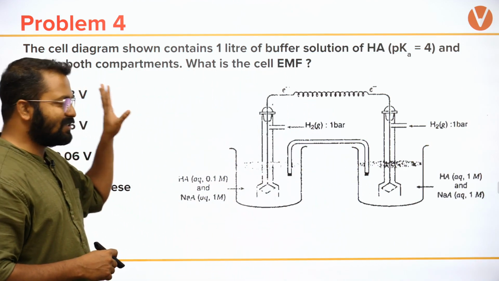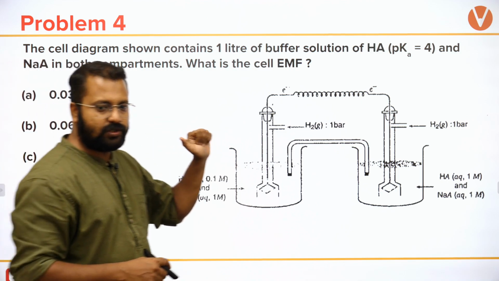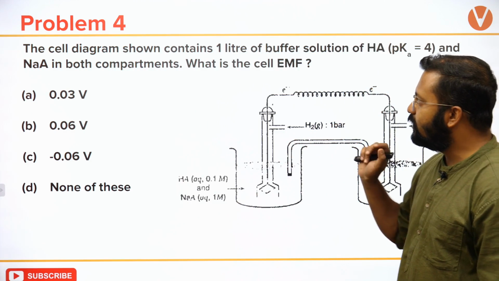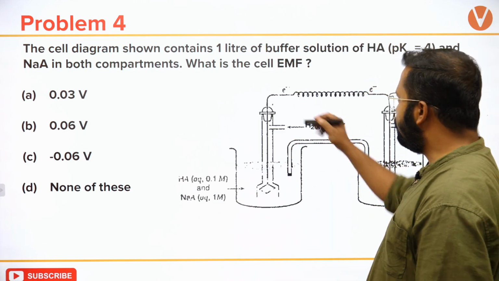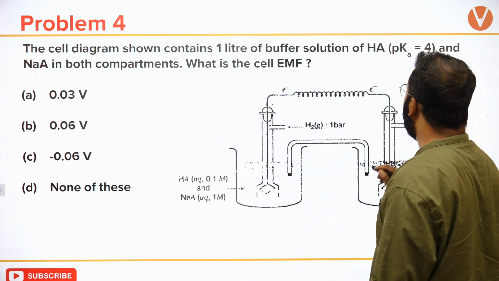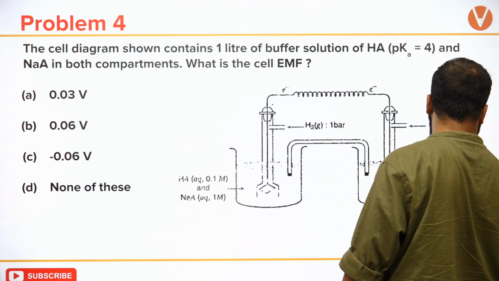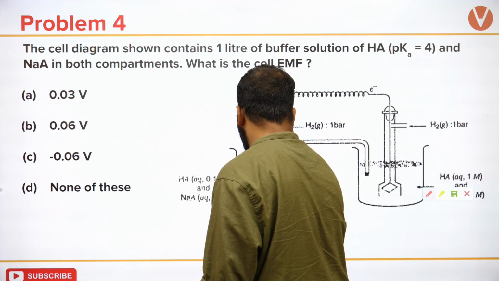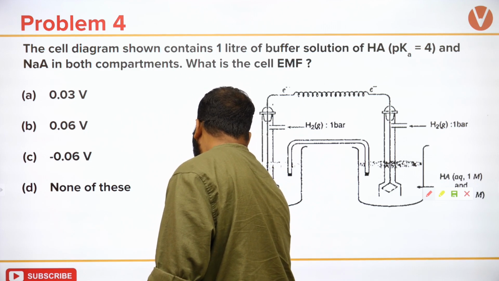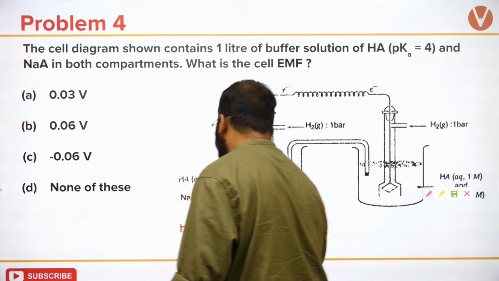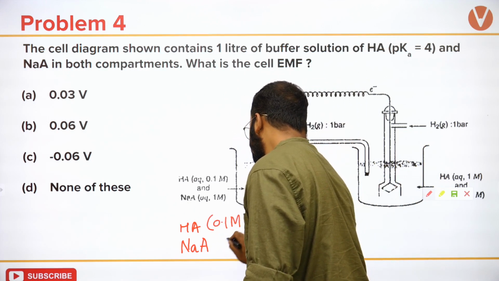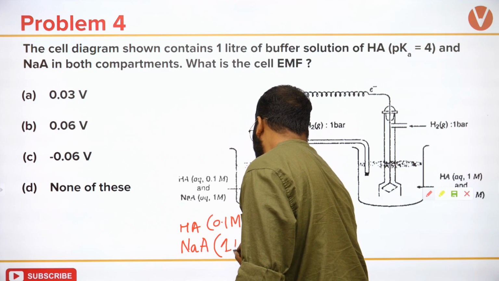This question is slightly difficult because this question is of advanced level. The question is that the cell diagram shows 1 liter of buffer solution of HA. I'm just going to write this. This solution contains HA and NaA. The concentration of HA is 0.1 molar and the concentration of NaA is 1 molar.